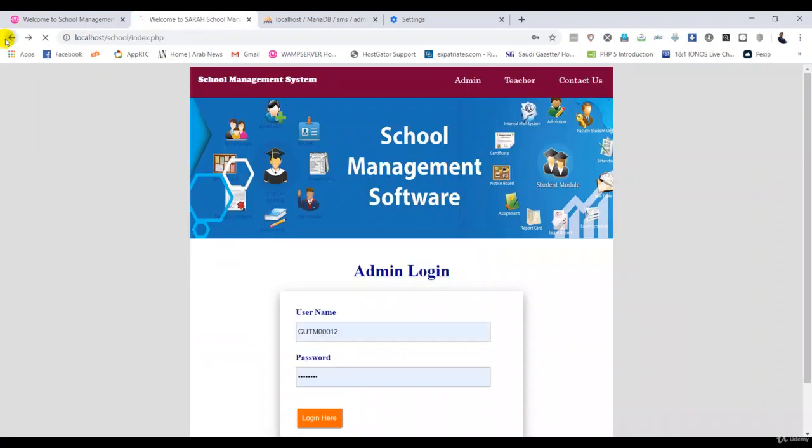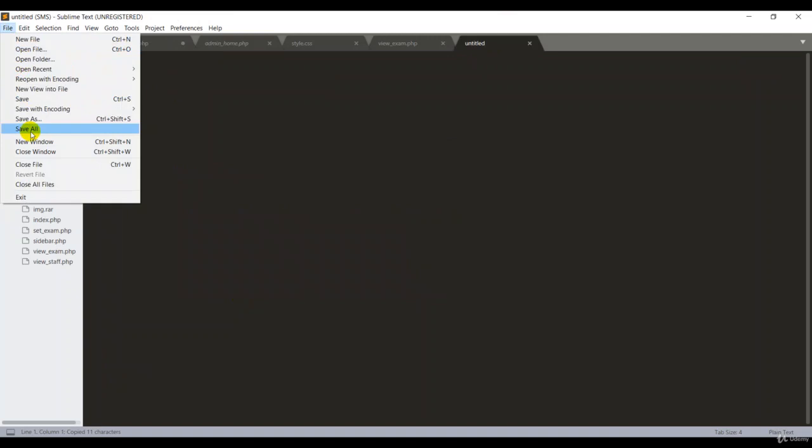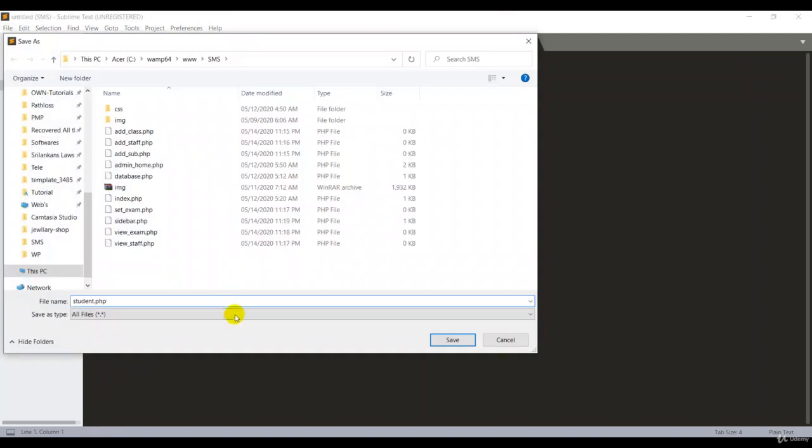Okay, let's go back to the index. Because it's logout, that's the reason. Okay, put the logout. We can put the logout. Okay, this is logout. But I want to create the new file. Did I create the student.php? No, I haven't yet. So yeah, we did it for view exams, but we didn't create student.php, so better we create it. Okay, save, then PHP extension, and good.